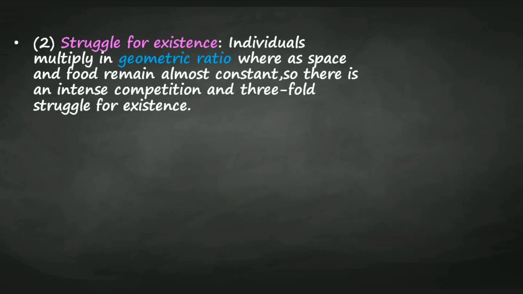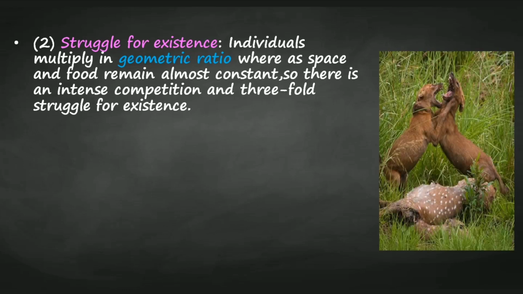Struggle for existence. Individuals multiply in geometric ratio, whereas space and food remain almost constant. So there is an intense competition, meaning strong competition, and a threefold struggle for existence.